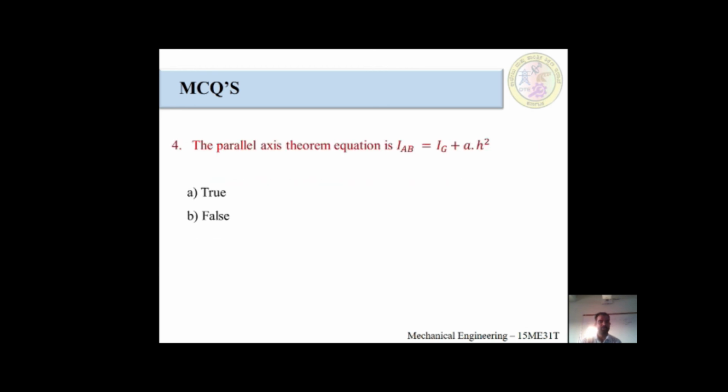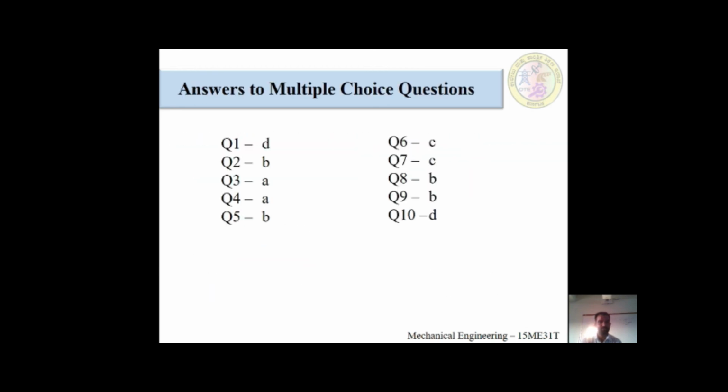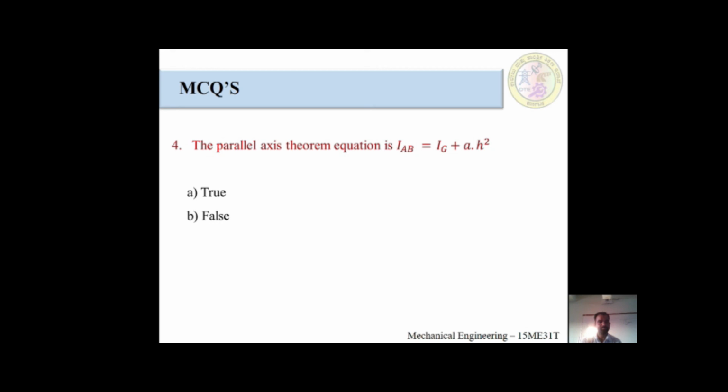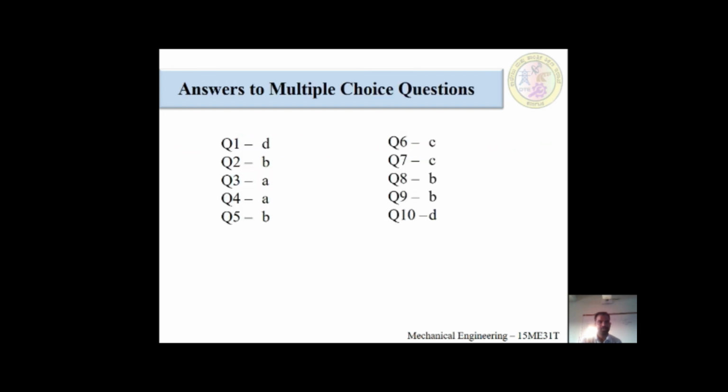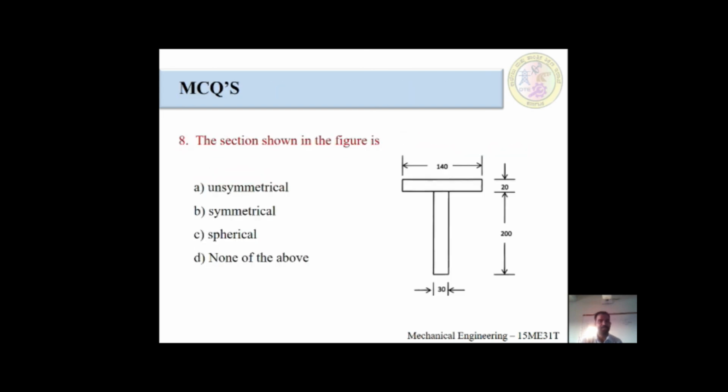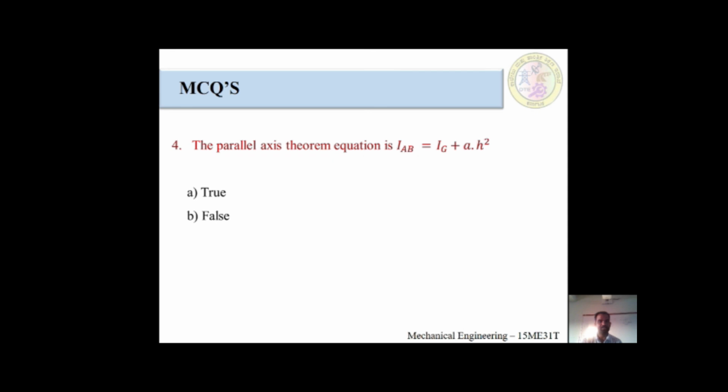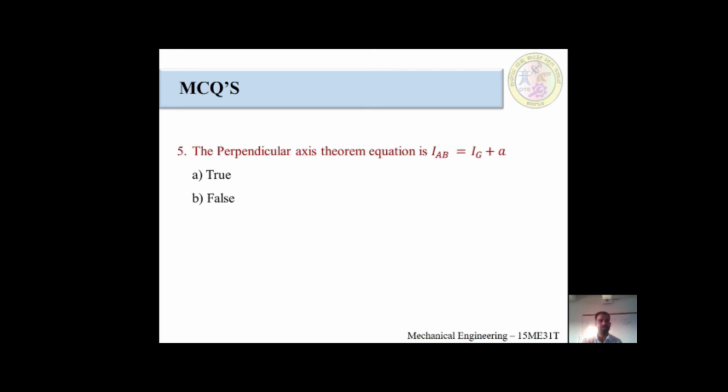Third question answer is A. The perpendicular axis theorem equation Izz is equal to Ixx plus Iyy. This would be true because the perpendicular axis theorem is Izz is equal to Ixx plus Iyy. Fourth question answer is A. The parallel axis theorem is IAB is equal to IG plus A into h square. The answer would be true because the parallel axis theorem is IAB is equal to IG plus A into h square.